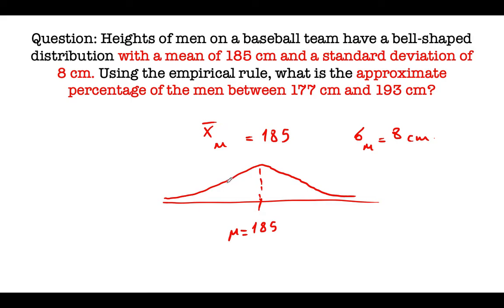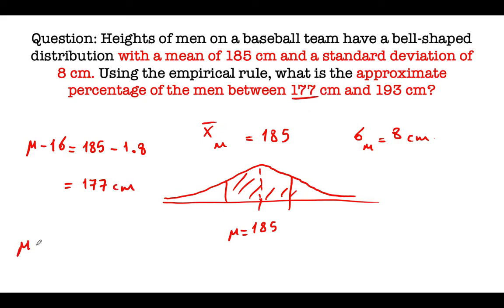Now we wonder, mu minus 1 standard deviation, where is it? Let's try to start with this. Since mu is 185, and 1 times standard deviation is 8, it will be 177 centimeters, which is exactly what is being asked in our question. And whenever I have mu plus 1 standard deviation, it will be 185 plus 8, which will be 193 centimeters, which is exactly in my question.